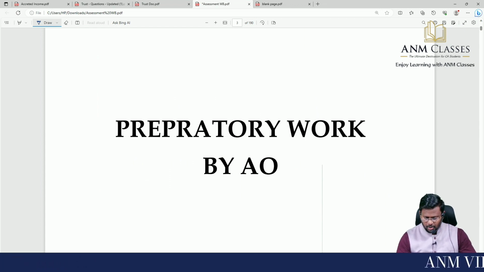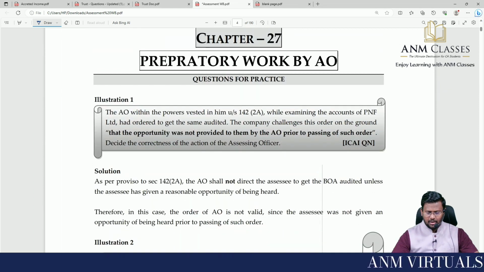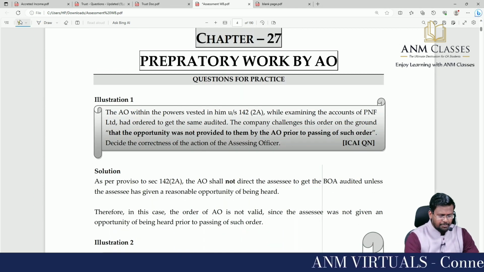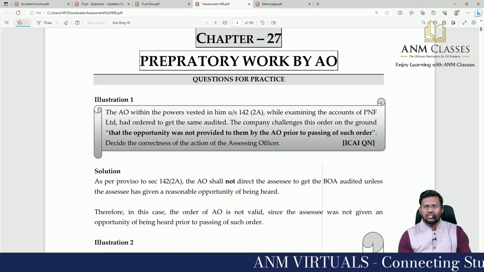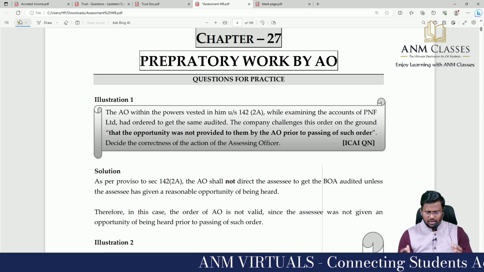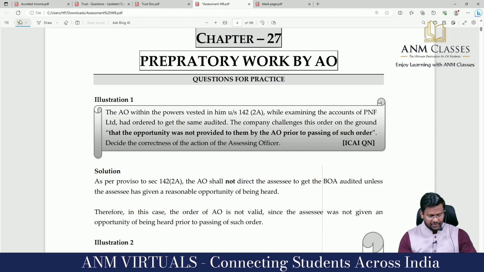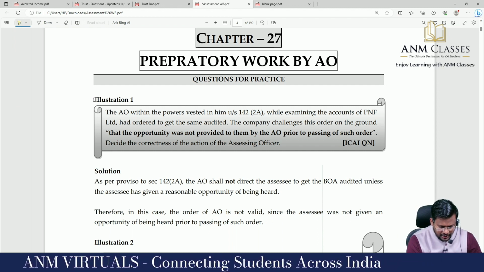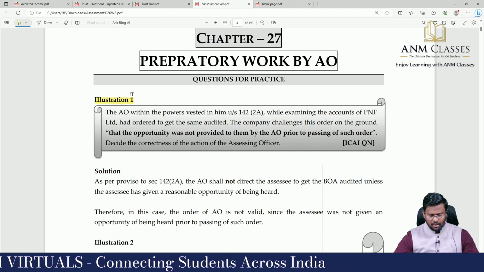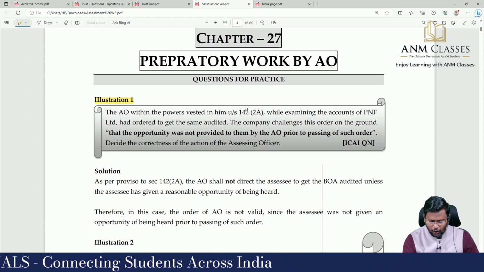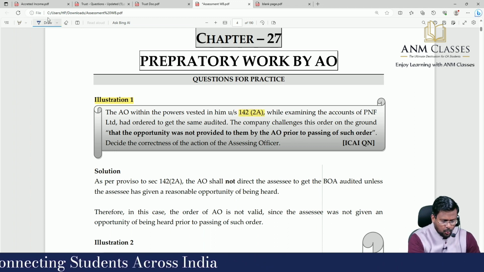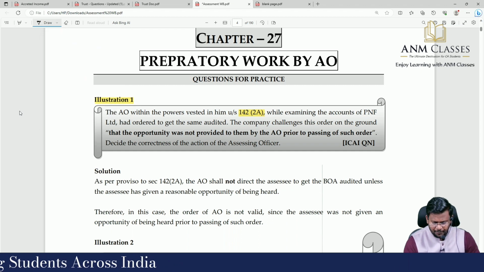In that, part number 1, preparatory work by AO. So this is a compilation of ICA questions, past examination questions, important topics from the theory part of assessment procedure. Illustration number 1. The AO, within the power vested in him under 142 subsection 2A, what is 142 subsection 2A?